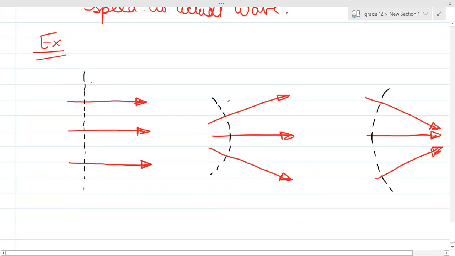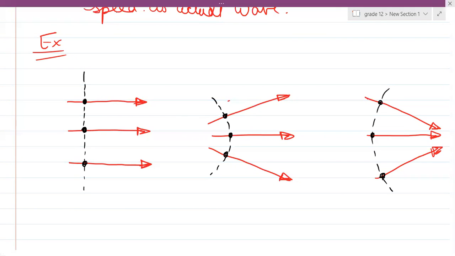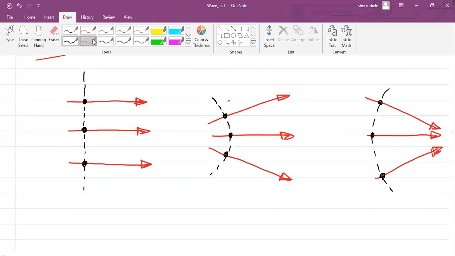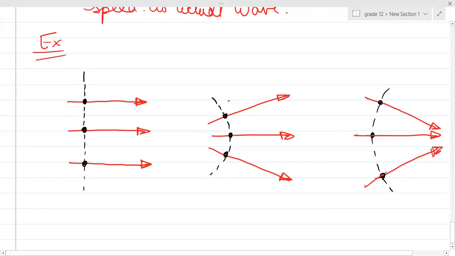Now every point on this wavefront, let's say this is one point, this is one point, and this is one point. Can you see three points on this wavefront? Similarly, three points on this wavefront. Sir, why are you taking three only? Because I have drawn only three rays, just for clarification. I have not completed the whole thing yet. We'll have to discuss one more last point, which we'll discuss in the next class. No problem.